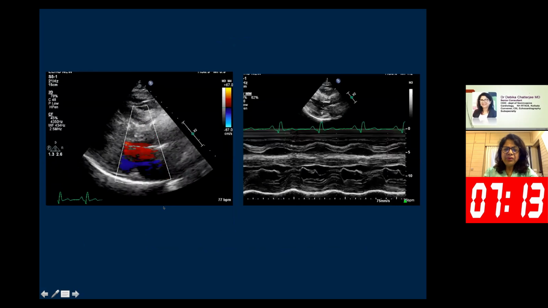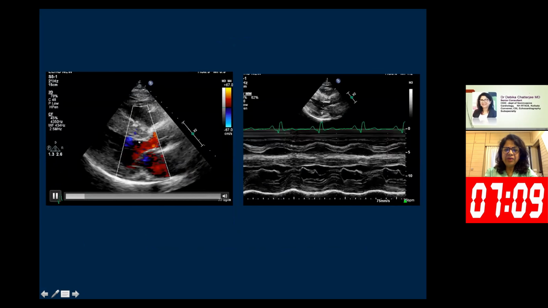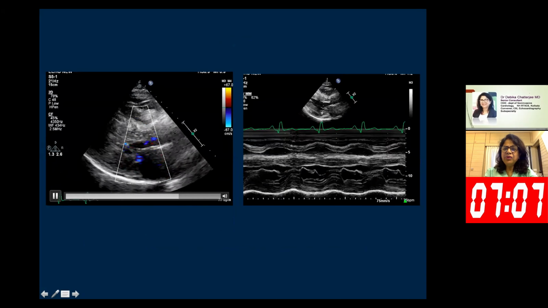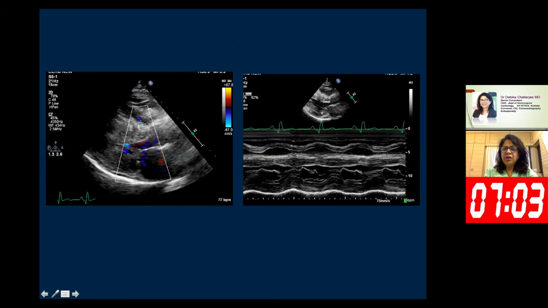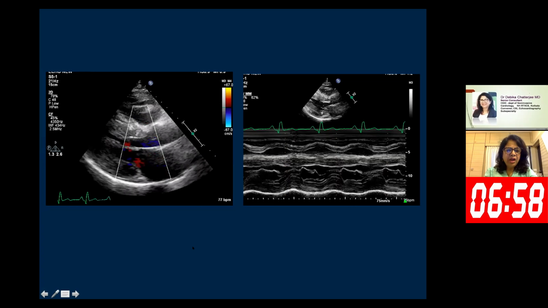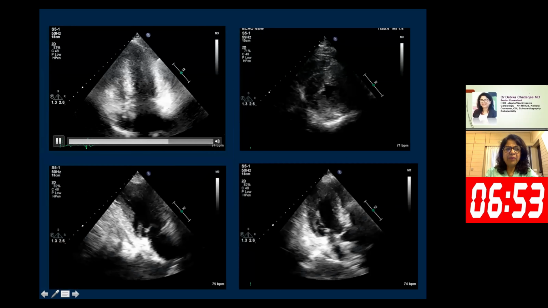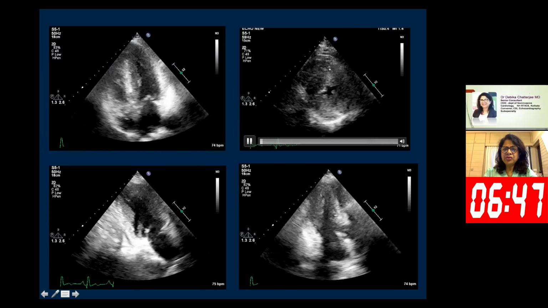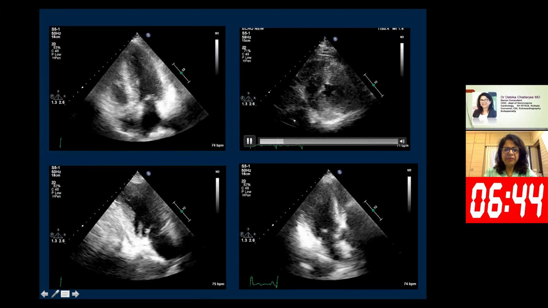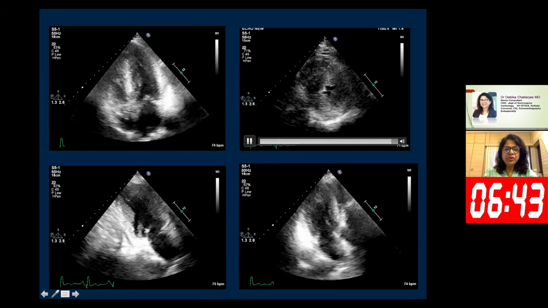With the color flow in the parasternal long axis view, I found that there was no turbulence in the LV outflow tract, and M mode at the tip of the mitral valve leaflets did not show evidence of systolic anterior motion, as you can see here. Now, in the apical four-chamber view, I saw hypertrophy of the septum along with involvement of the apex. It was also obvious in the parasternal short axis at the level of the apex. This is a two-chamber and three-chamber view.